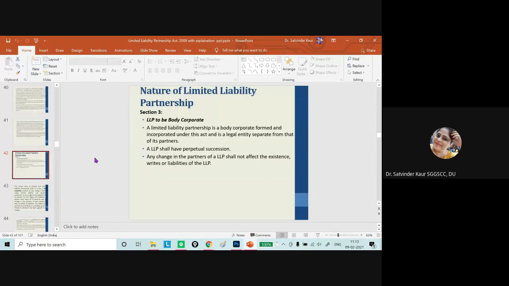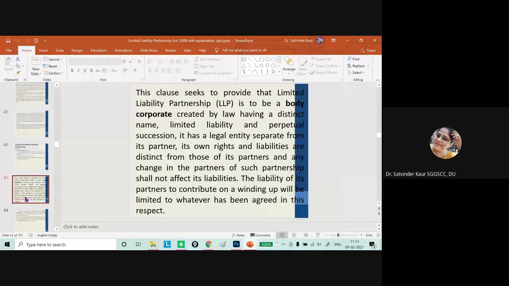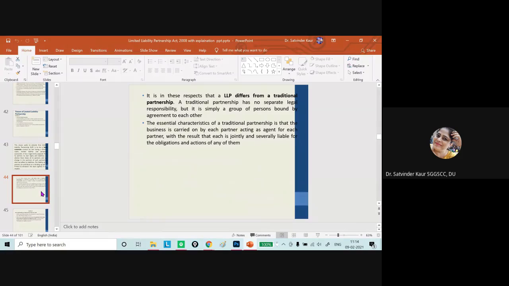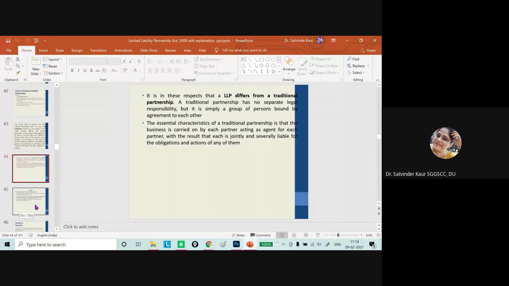Then this section, till now in 40 slides we have already discussed. So you can just see the sections and we will move further. Nature of LLP as a body corporate, section 3: we have discussed the concept of body corporate, and how the composition of a partnership firm and the good qualities, the professionalism of a body corporate is being given. We have already taken up how the LLP differs from the traditional partnership firm.